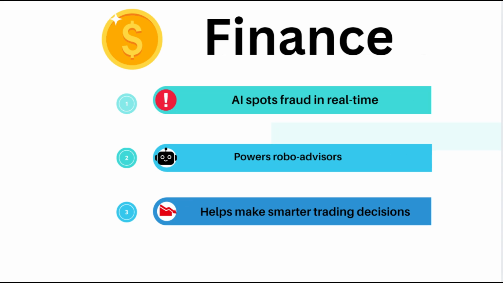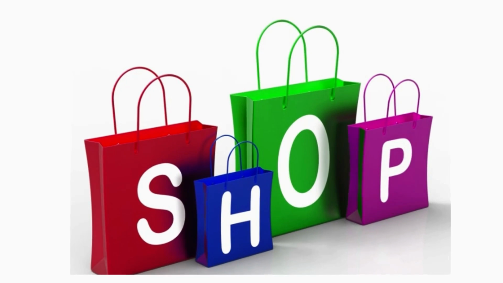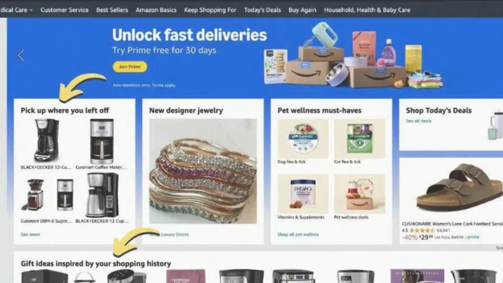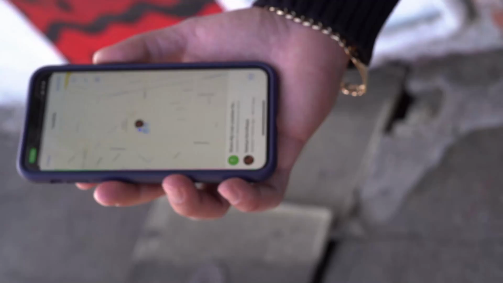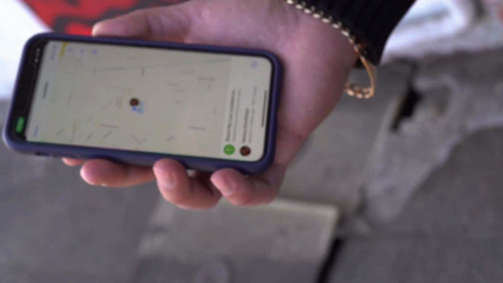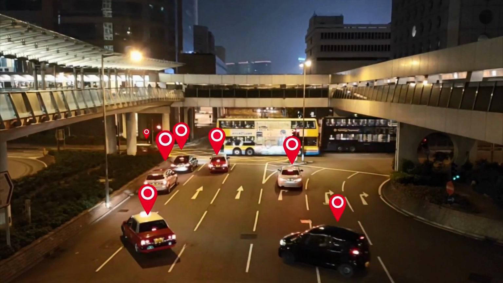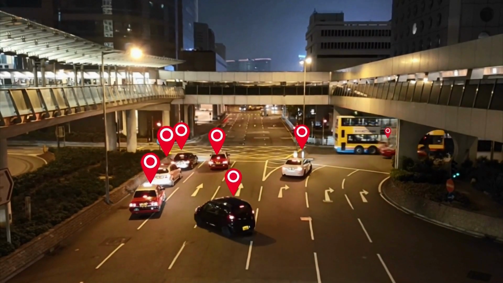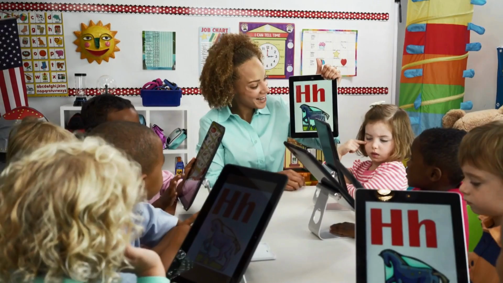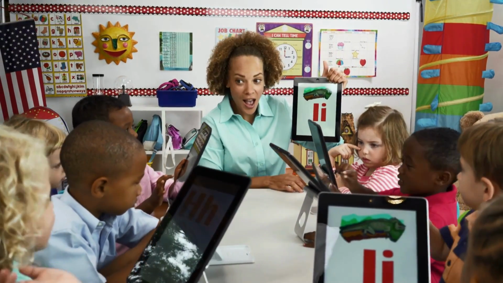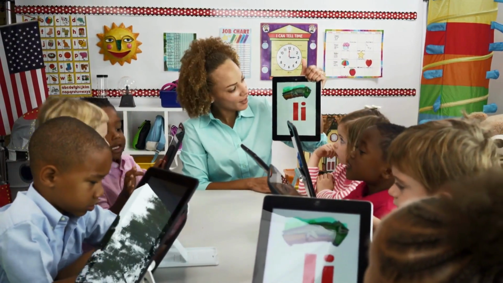Finance: AI spots fraud in real time. Powers robo-advisors. Helps make smarter trading decisions. Retail: AI recommends what you'll love. Runs customer service bots. Even predicts what will be in demand next. Transportation: self-driving technology, route optimization, smart traffic management. Education: personalized learning paths, AI tutors and grading, language learning tools.